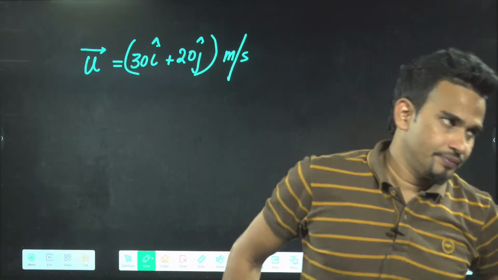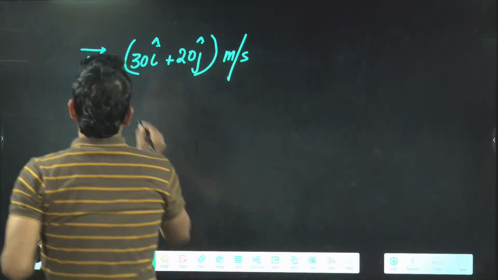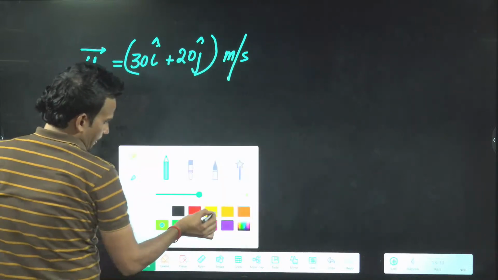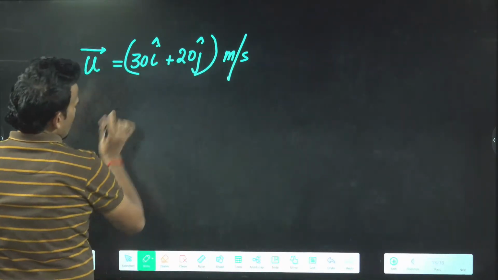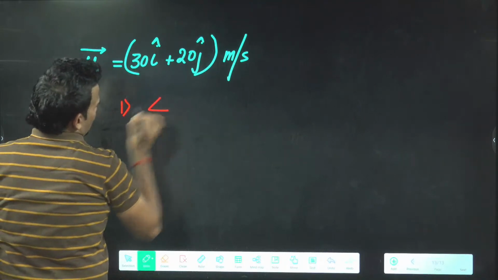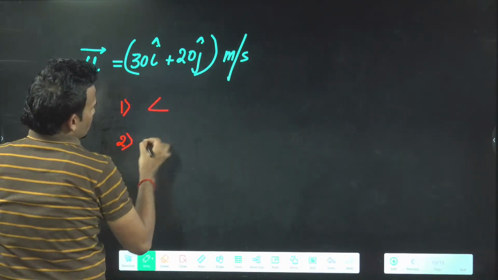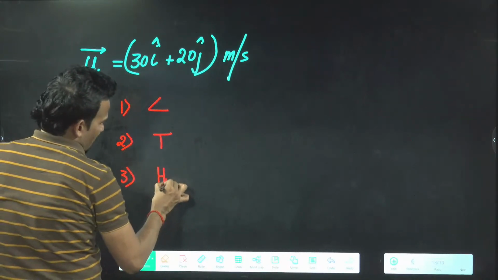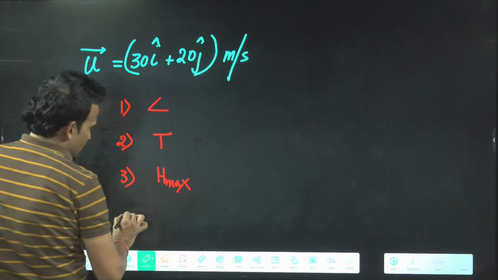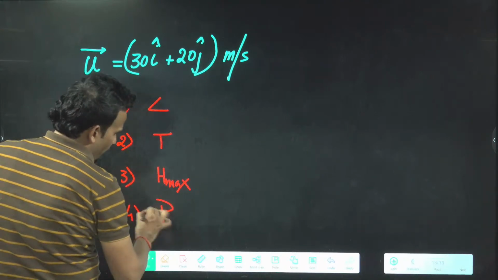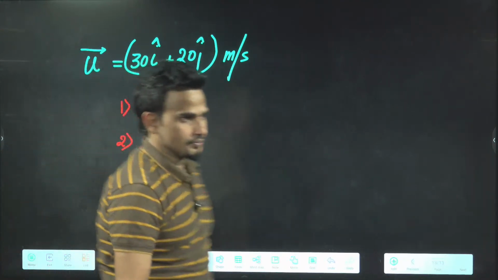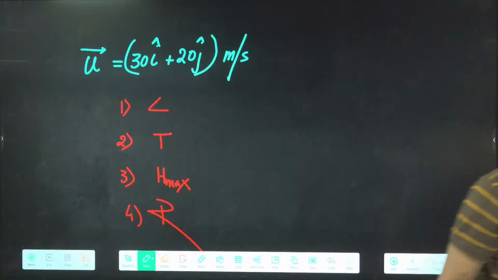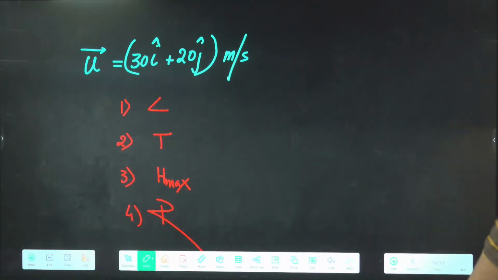Find: first, you have to tell me angle of projection. Second, time of flight. Third, h max, your favorite part. Fourth, range. Angle, time of flight, h max, and range.